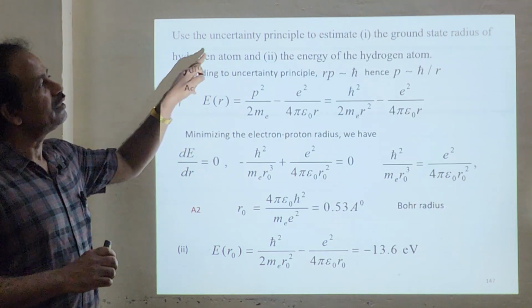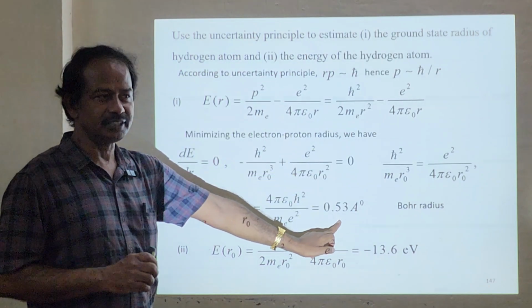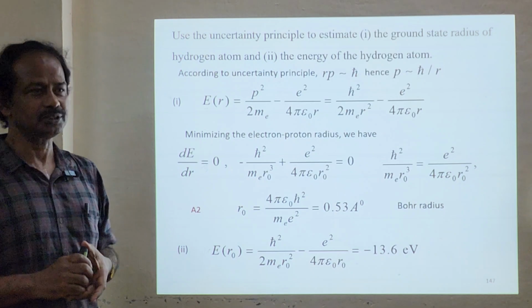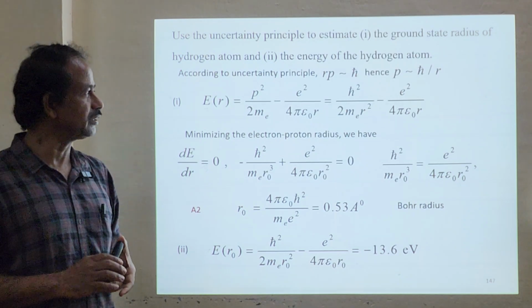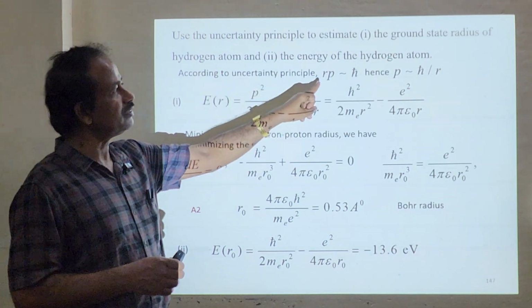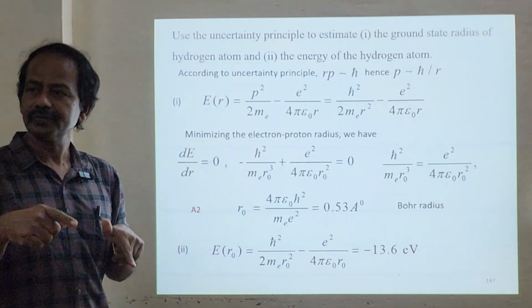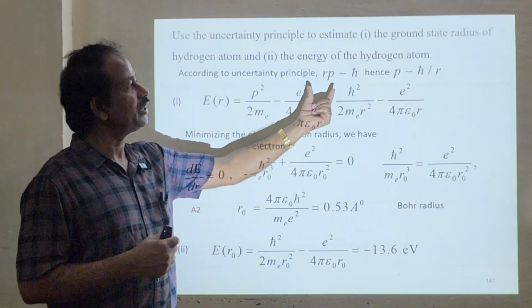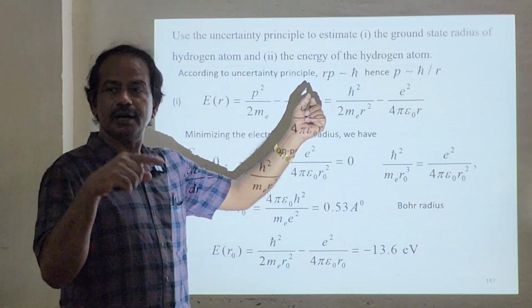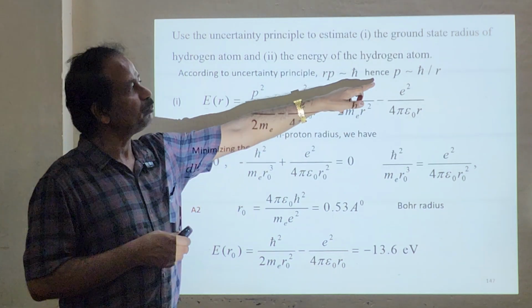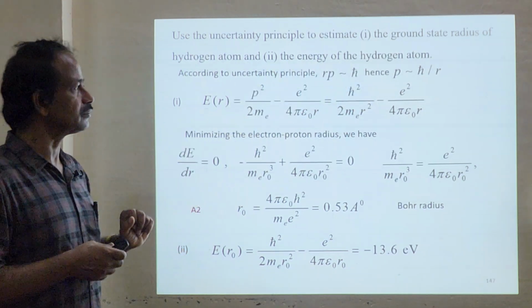The value of the ground state radius will be 0.53 angstrom. The value of energy will be minus 13.6 electron volt. We know these values already. Now we are going to use the uncertainty relation. The uncertainty relation is del x del p greater than or equal to h bar. Correct? So for the time being I can write R p approximately equal to h bar, so p equals h bar by R.